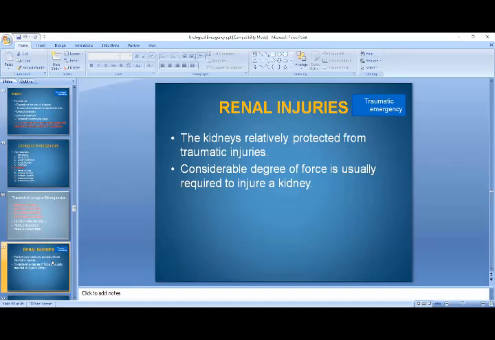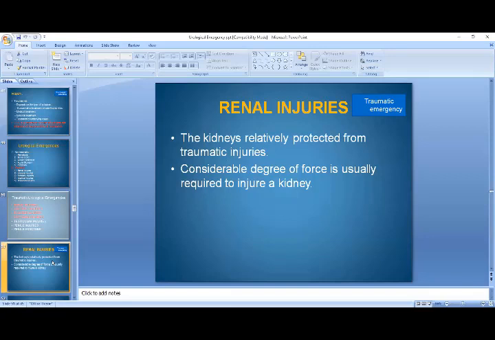So the kidneys are relatively protected from traumatic injuries because of their position. Kidneys are very closely linked to the spine, and anteriorly, laterally, and posteriorly they are very well protected by the abdominal walls and also by the rib cage.